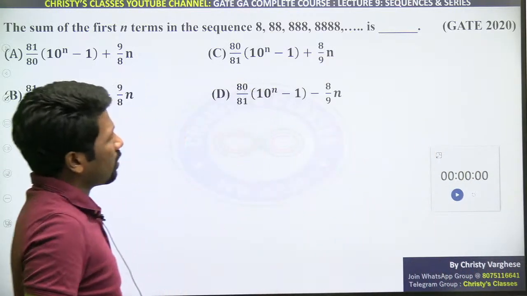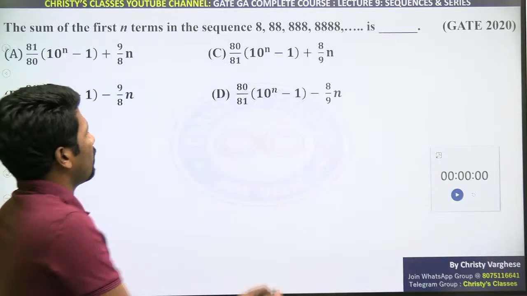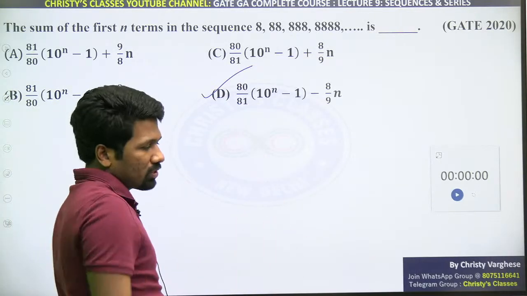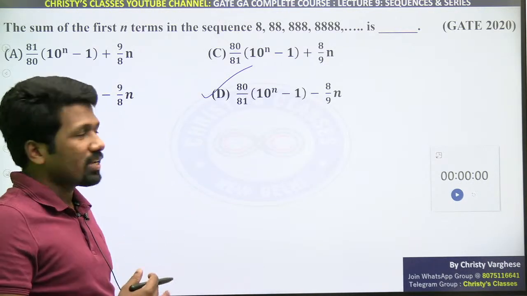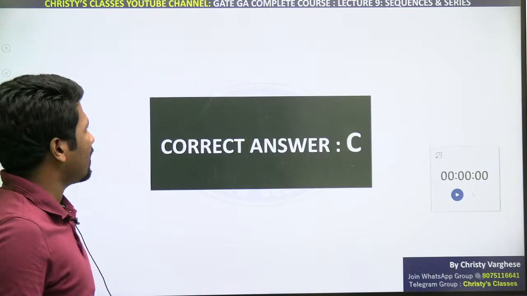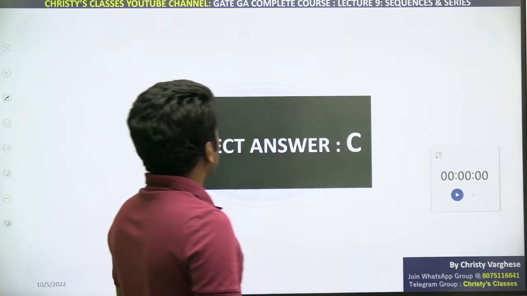Same question repeat हो गया 2020 में. Option D होना चाहिए answer. n equal to 1 से try करिए. 2014 वाला question 4 के जगह 8 आया 2020 में. Are you understanding? So I hope this much is clear.